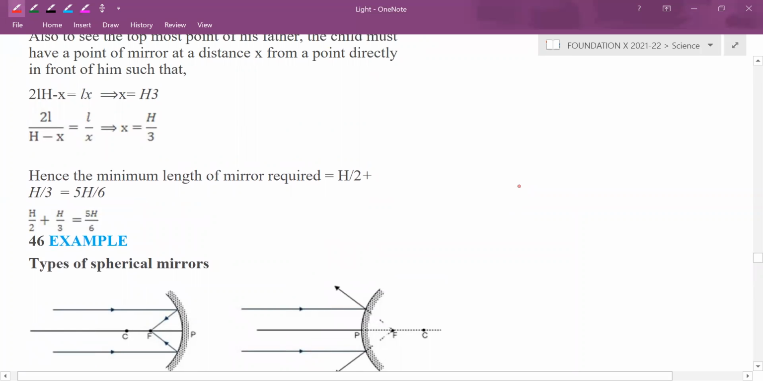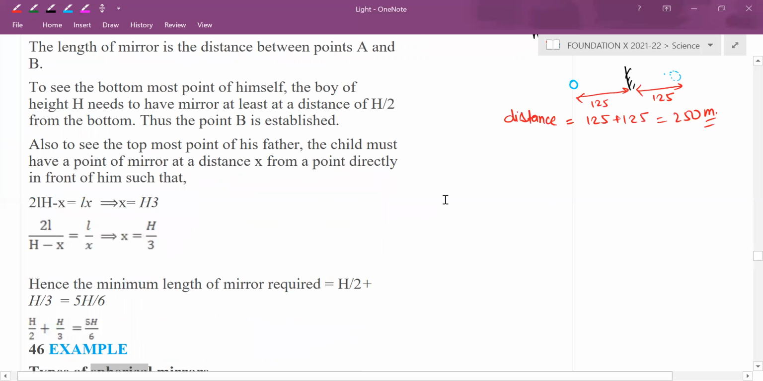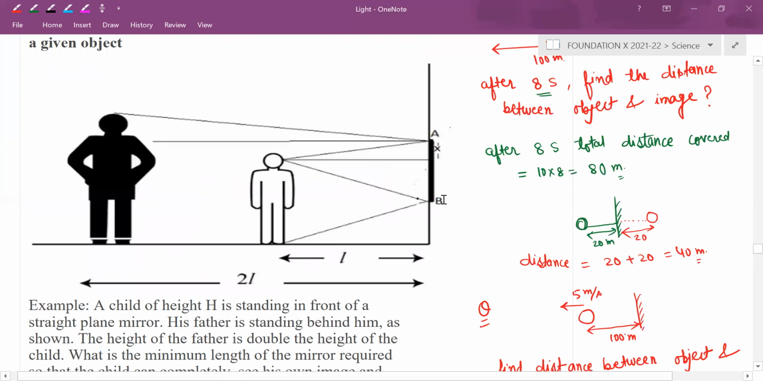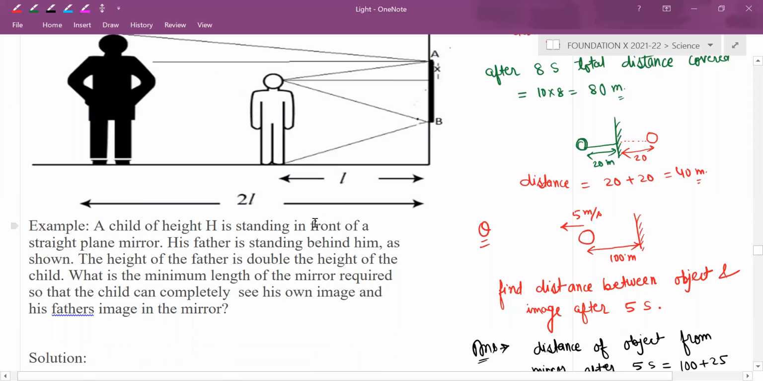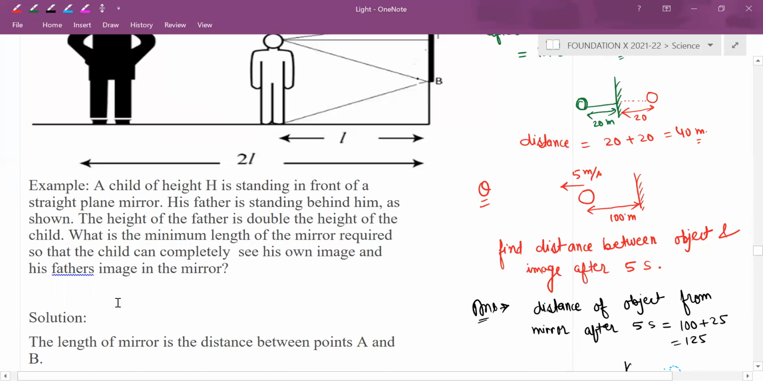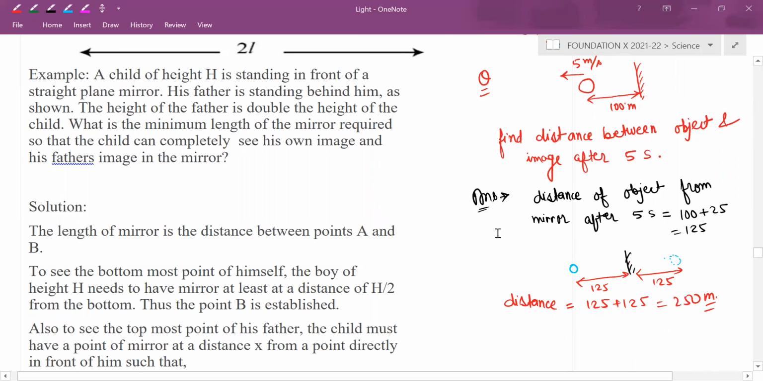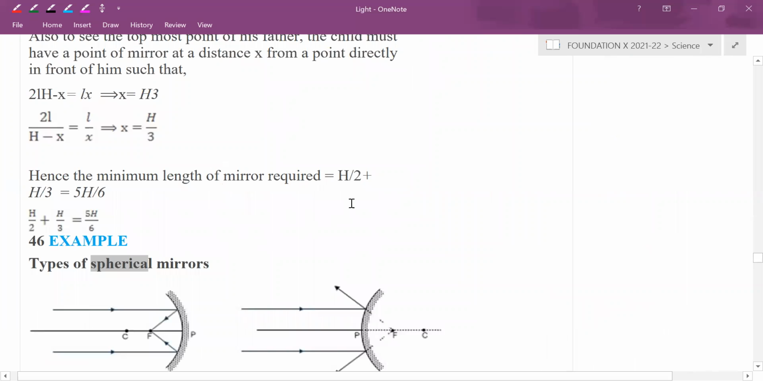Sir, can you explain the question above this about the father and the son? This part? Yes, sir. The image, how long, how much? Yeah, that we will cover in the next session because not much time. Okay. We will try to cover today at least some definition of spherical mirror.